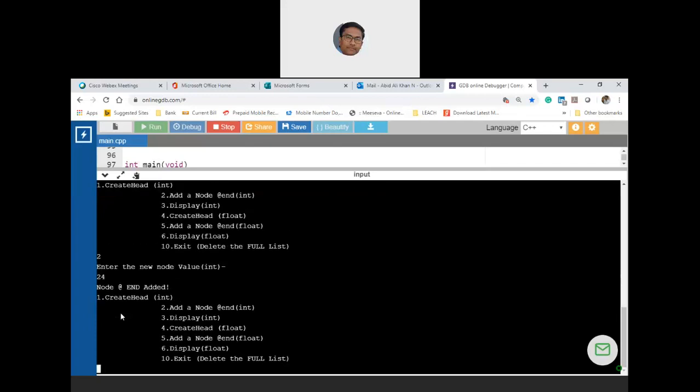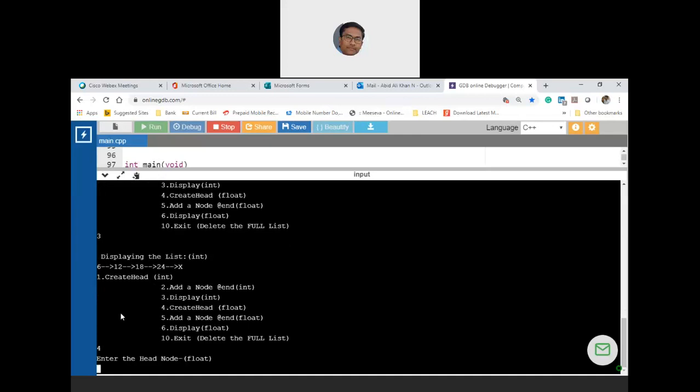So 6 to 24 needs to be displayed if I choose 3. Okay, 6, 12, 18, 24 got displayed. Now let me start creating a floating point node. That means option 4. Okay, so let me take some floating point number 2.3.